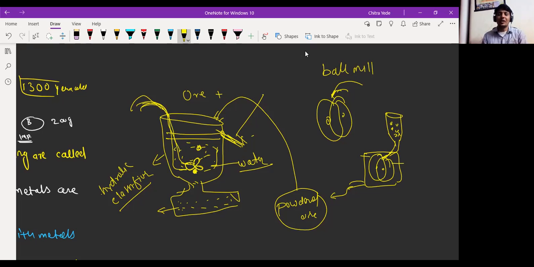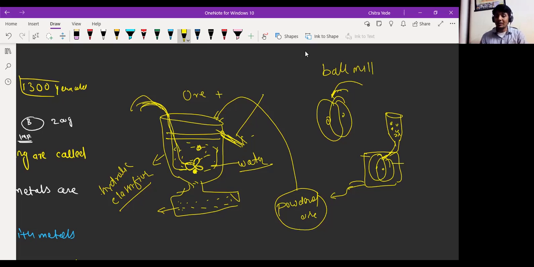All the ores are being concentrated by using hydraulic classifier. We have Wilfley table, we have froth flotation method. There are different methods where we use water. Almost all the ores contain such impurities, because whatever ore we are getting is from different layers of the earth surface, so they contain water soluble and light impurity. So for the removal of water soluble impurity and light impurity, we wash that powdered ore.